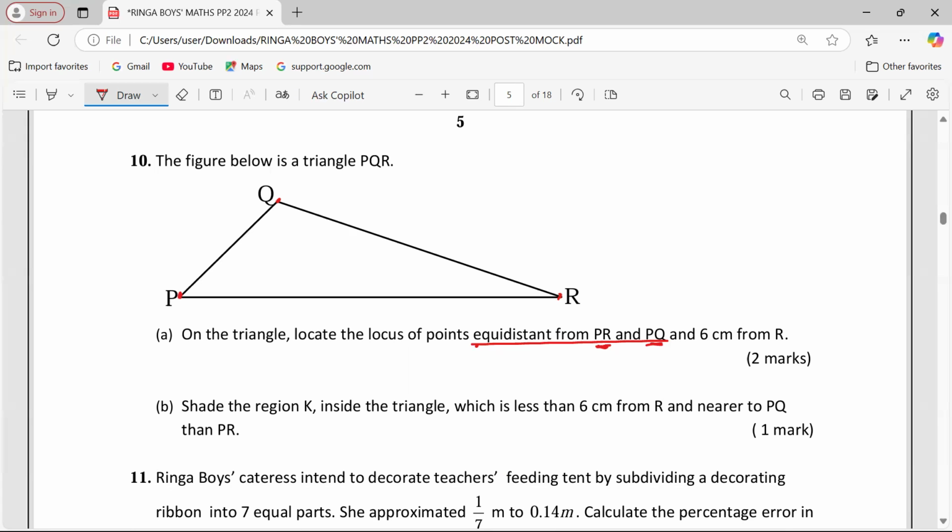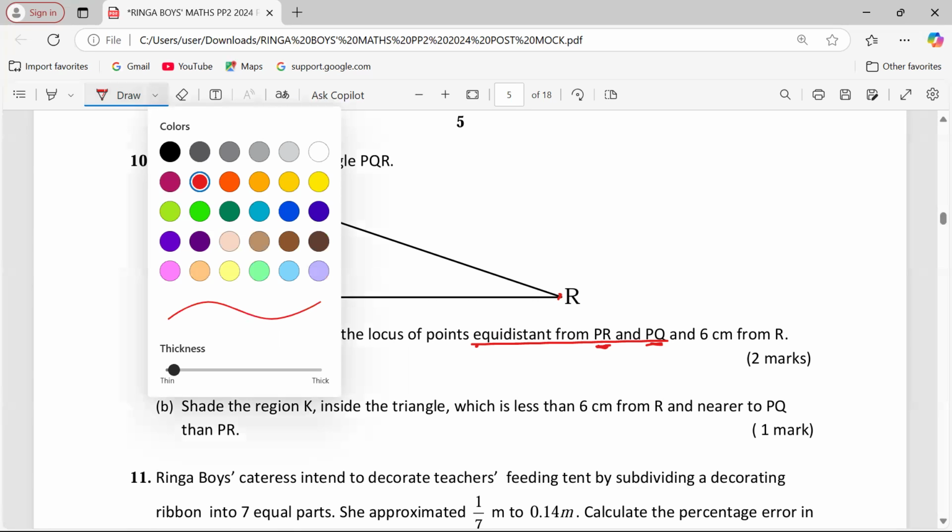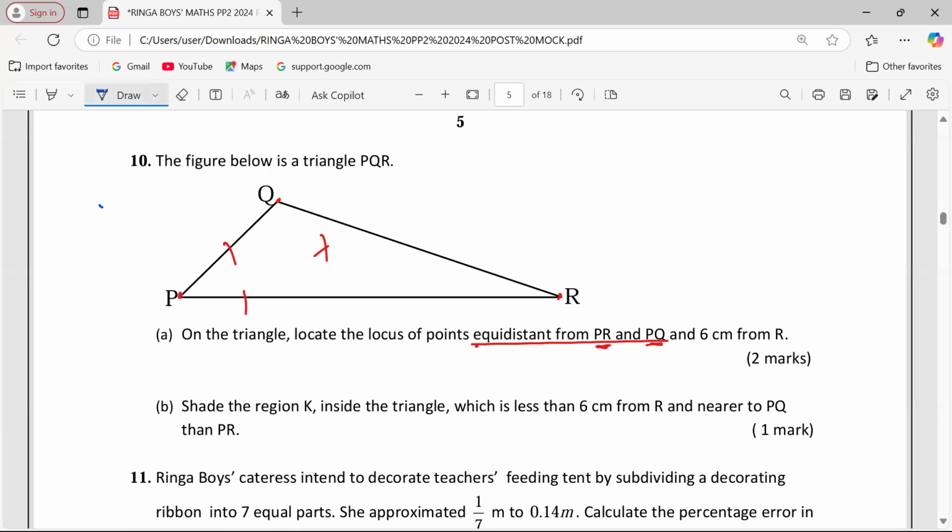We stand at P, we make an arc, we make an arc again. Standing on those arcs, we make an arc, we make another arc. Then now we produce the bisector that we are told to produce. So this is the bisector. Let me draw it very keenly. That way, that is the locus.